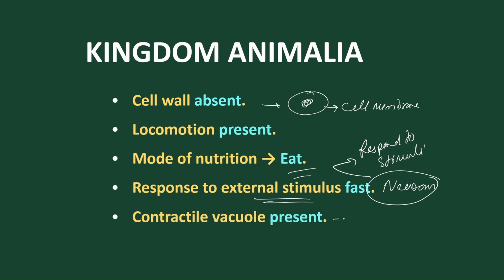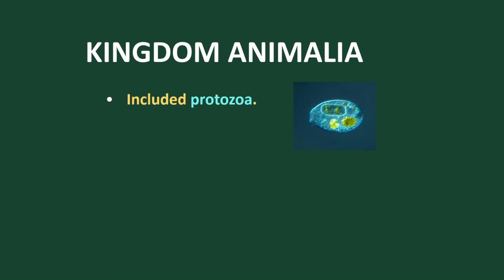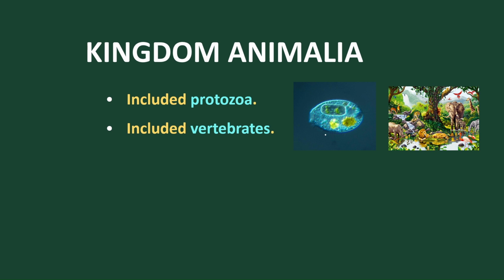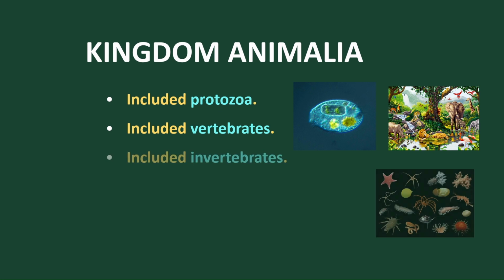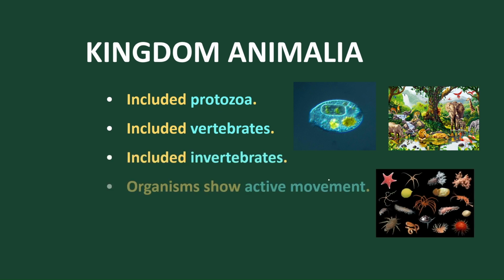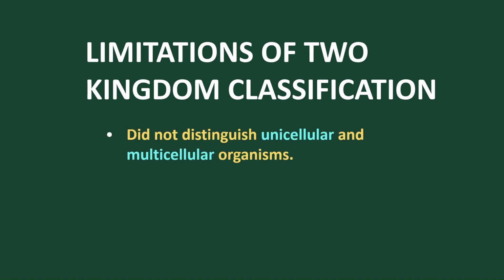Contractile vacuoles are present, as I told, because they maintain osmoregulation. Mostly contractile vacuoles are present in amoeba or protozoa groups. Animals include vertebrates, having backbones or vertebral columns, and also invertebrates, which don't have backbones. Most organisms in the animal kingdom have active locomotion. So what are the limitations? Why is this kingdom not considered the true kingdom of classification? Because certain limitations are present.